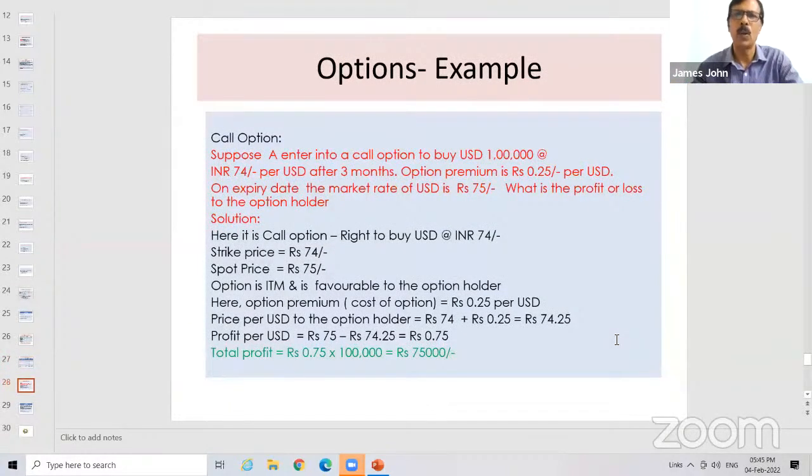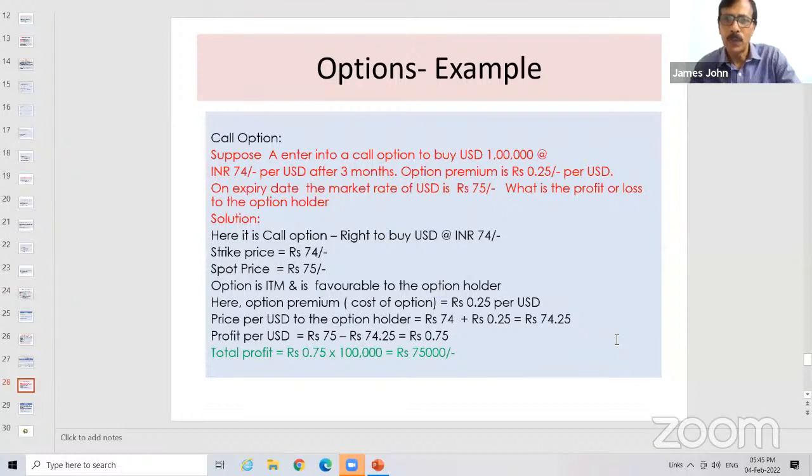Suppose A enters into a call option to buy $1 lakh at Indian rupees 74 per dollar after 3 months. Option premium is 25 paise per dollar. On the expiry date, the market rate of USD is 75. What is the profit or loss to the option holder?